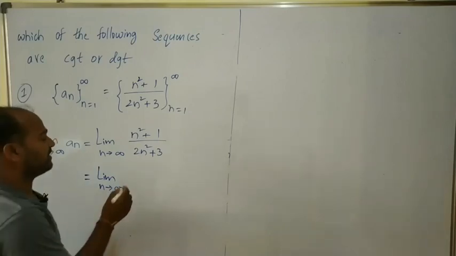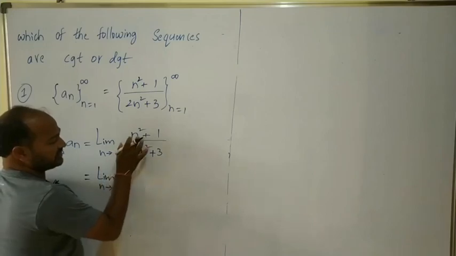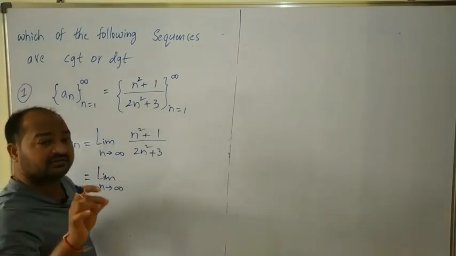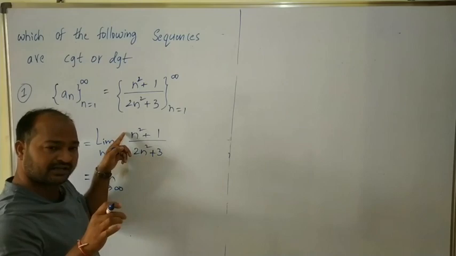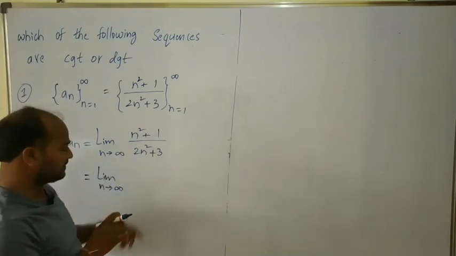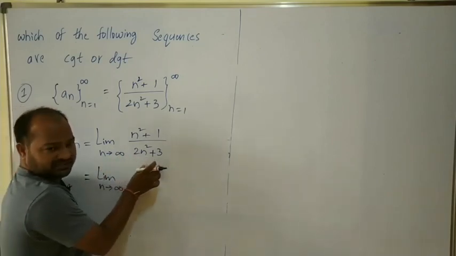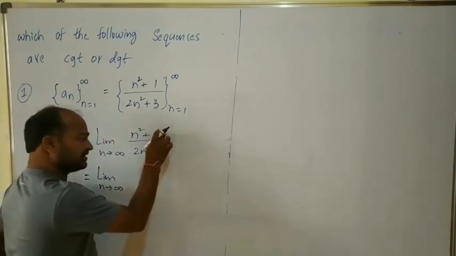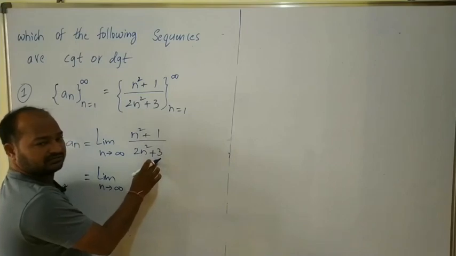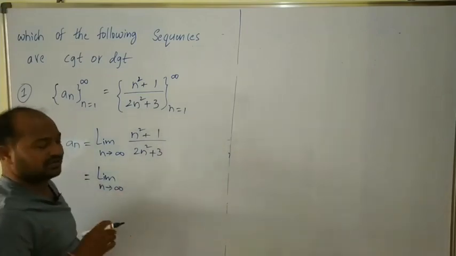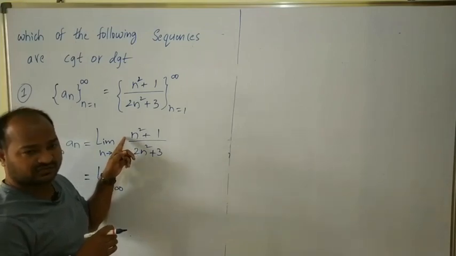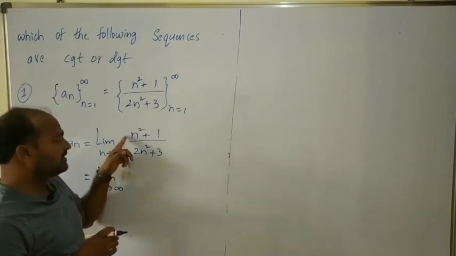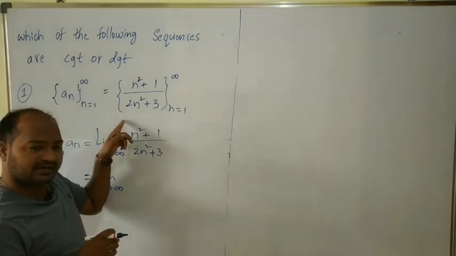For finding the limit of this rational function, we just have to divide by the highest power of n in the numerator as well as in the denominator. In the numerator the highest power of n is n square, and in the denominator the highest power of n is also n square.